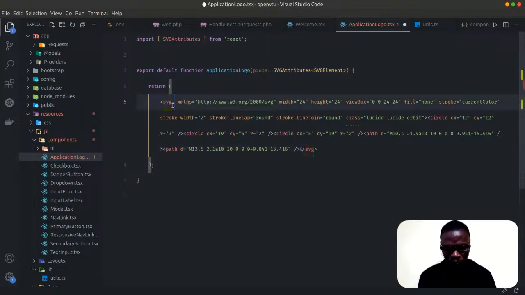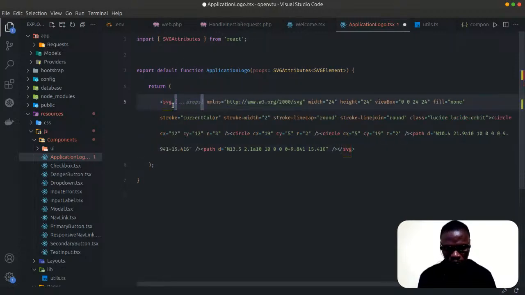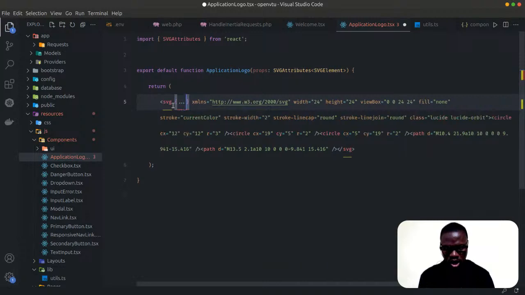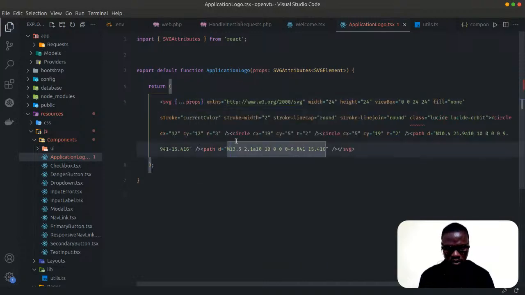And let's not forget our props, so we have props here just to be on the safer side.